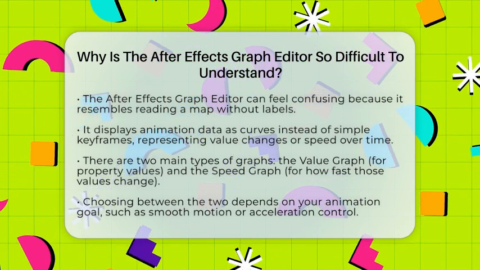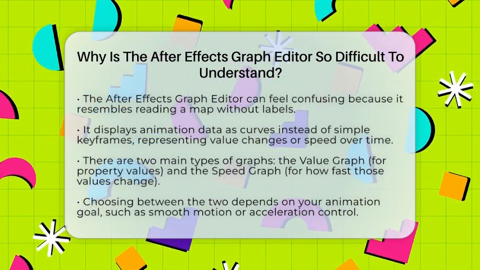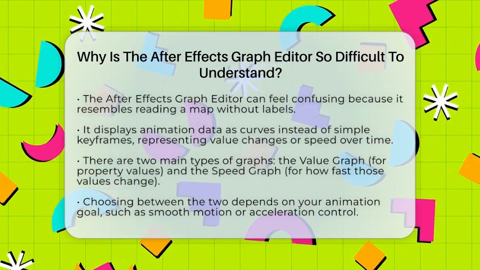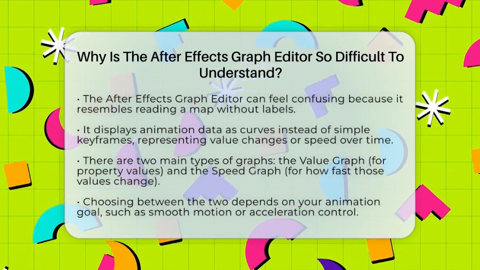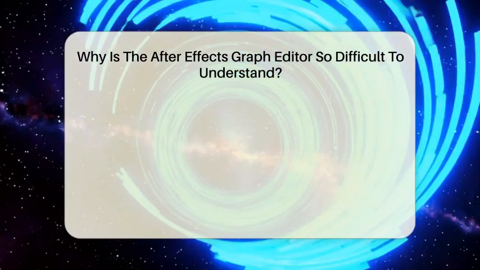One reason it's tricky is because there are two types of graphs. The value graph shows the actual position, rotation, or other property values over time. The speed graph shows how quickly those values change between keyframes. Knowing when to use each one depends on your animation goals.